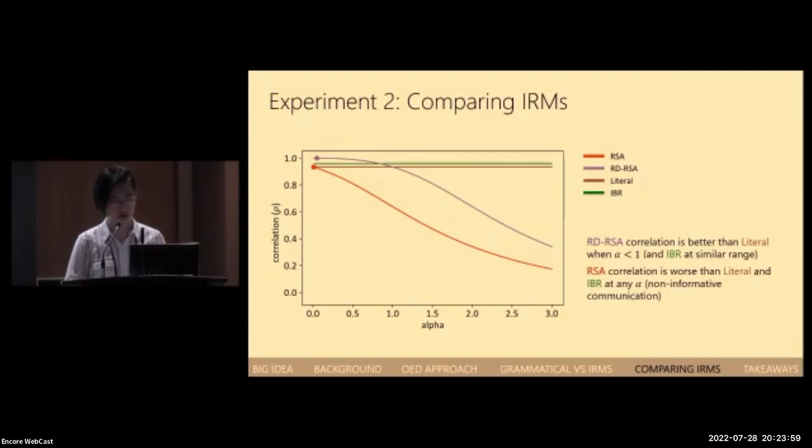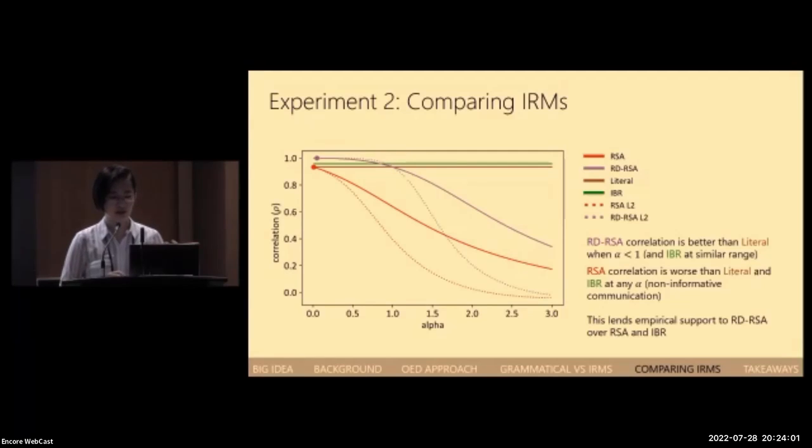And if we take a look at the RSA-style models at a greater iterative depth, we can see that RDRSA has a better fit over a larger range of alphas, while RSA just gets even worse than it was at depth 1. These results lend empirical support to RDRSA over RSA and IBR.